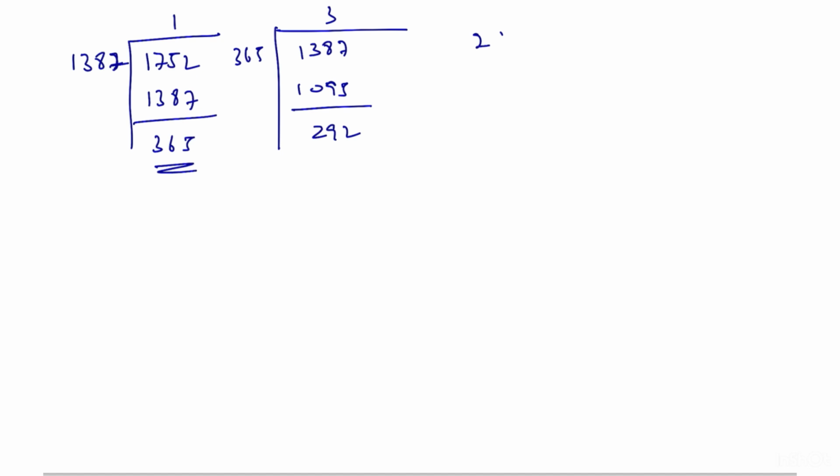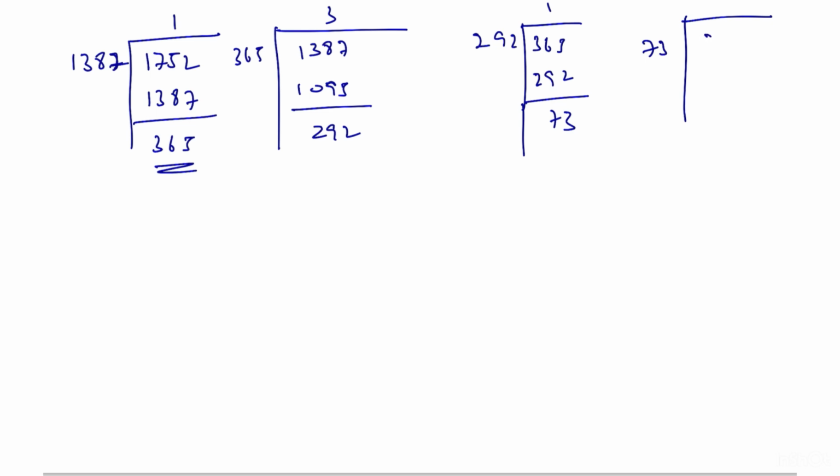Again divide 365 by 292, and the remainder is 73. Again divide 292 by 73: 73 fours are 292, and we get 0. Therefore, 73 is the HCF of 1387 and 1752.